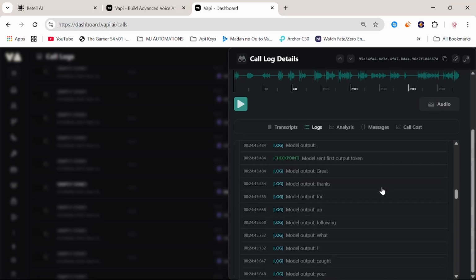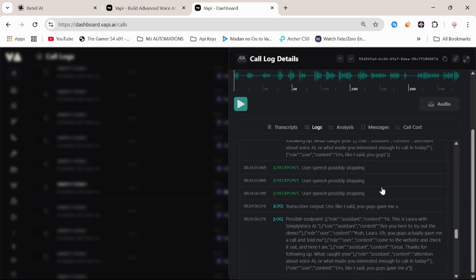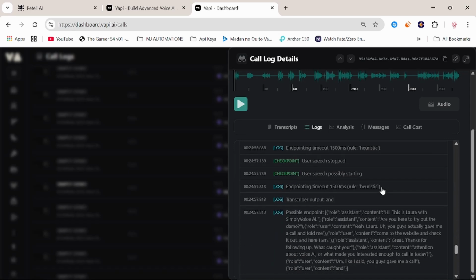I'm just going to go over some of the key features that stood out to me when using Retell over Vapi. One of the biggest things to me was the call log function in Retell just being a lot better than Vapi. If you've ever been through Vapi, if you wanted to see if your tool was being called or a webhook was being made properly, you had to go through the logs section. And if you've ever been through the logs, it is very extensive because it just goes through every little model output and model input. So a 1 minute conversation could be a bunch of scrolling just to find the tool call. But when you're using a 5-6 minute conversation, you can imagine how long that could be.